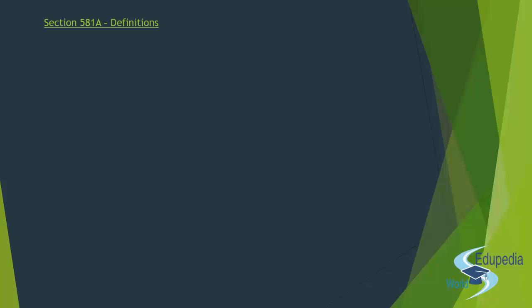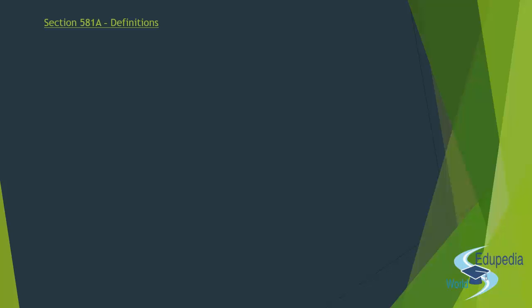Okay, so in this lecture we'll just go through the number of sections. We'll just see what sections are, and I'll tell you what important sections are, and we'll deal with those sections in detail in the next lecture. So to start with, section 581A, which contains the definitions.